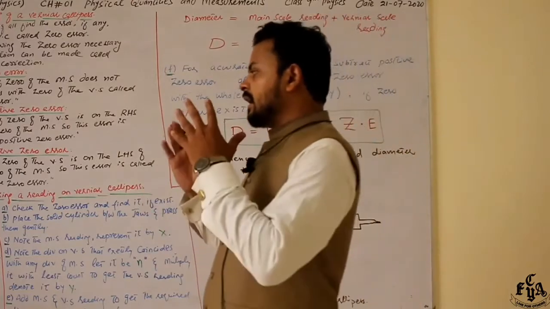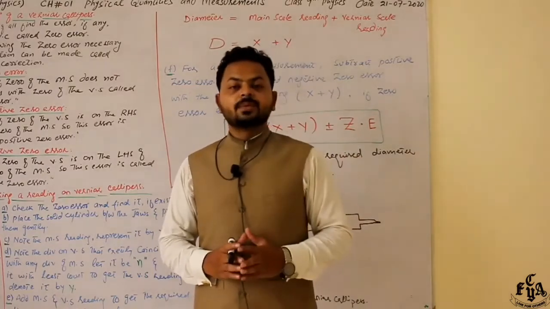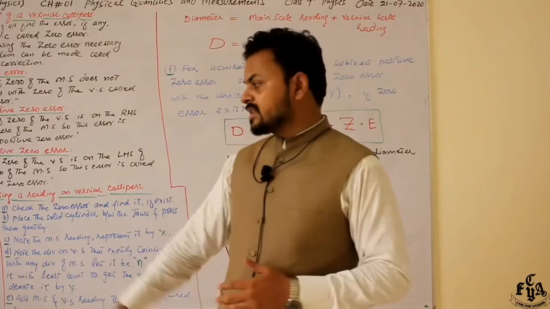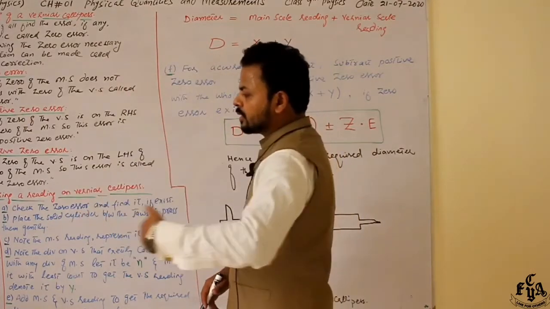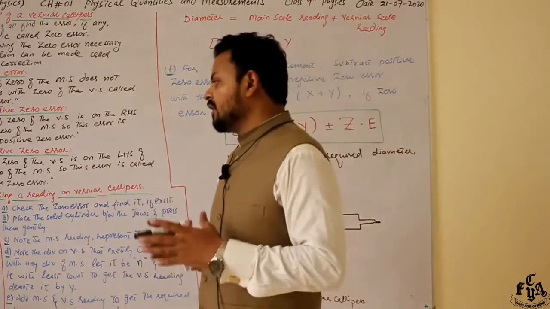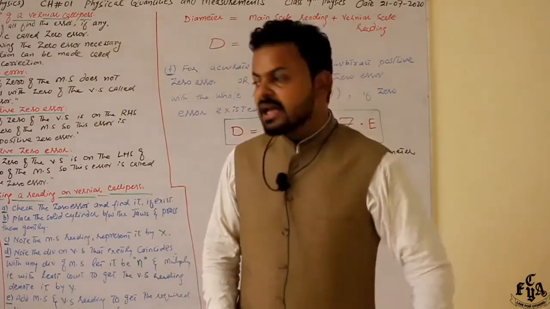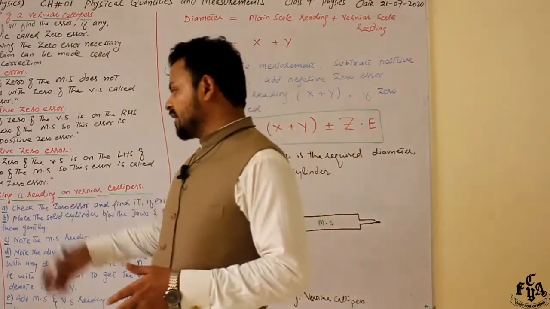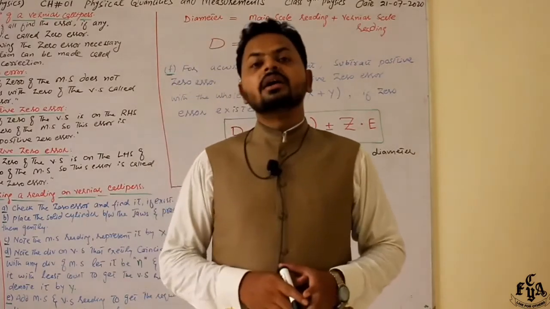Least count was the minimum measurement that you can take very accurately with vernier calipers, known as the least count of vernier calipers, and we can also define it like this: smallest division on main scale divided by number of divisions on vernier scale. This is what we call the least count of vernier calipers. As we know, the smallest division on main scale is 1 millimeter and the number of divisions on vernier scale is 10. Okay, so we divide both, right? So we are going to get 0.01 centimeters or 0.1 millimeters.